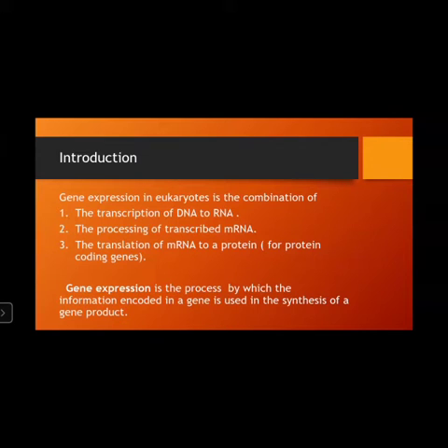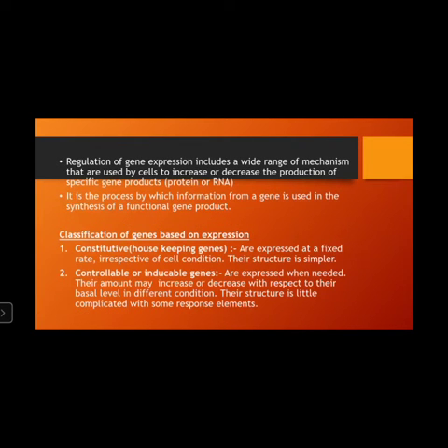So, general introduction. Gene expression in eukaryotes is a combination of the transcription of DNA to RNA, the processing of transcribed mRNA, and the translation of mRNA to a protein. Gene expression is the process by which the information encoded by a gene is used in the synthesis of a gene product that may be a protein or an RNA. Regulation of gene expression includes a wide range of mechanisms that are used by cells to increase or decrease the production of specific gene products. So it is a process by which the information from a gene is used in the synthesis of a functional gene product.